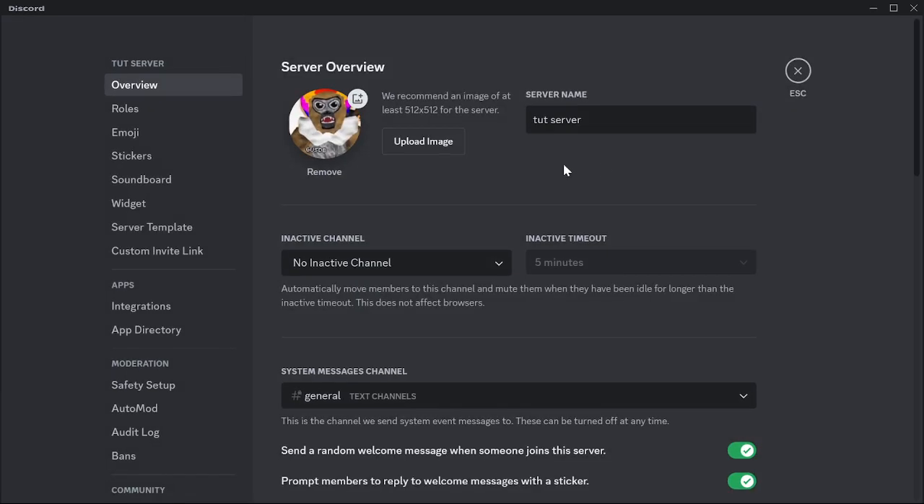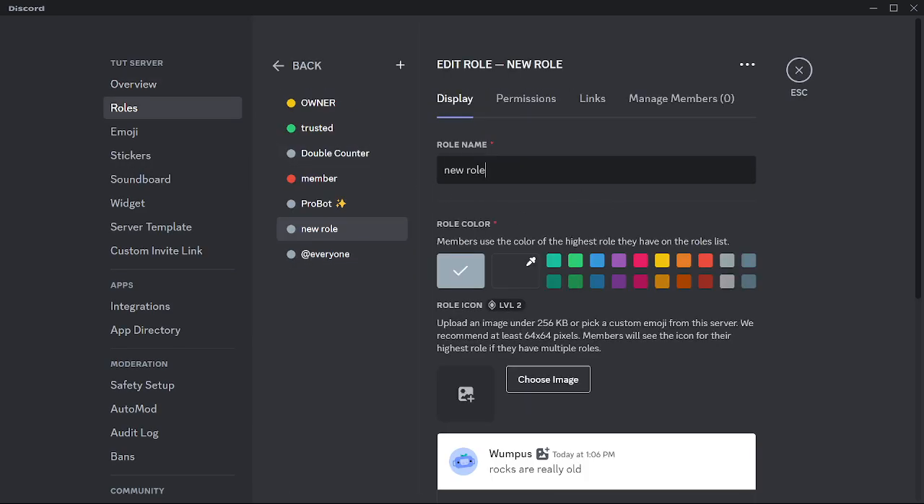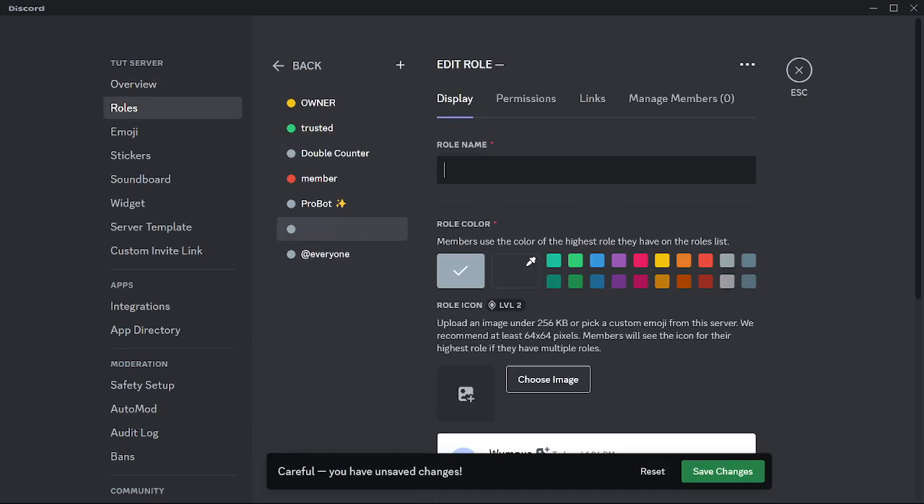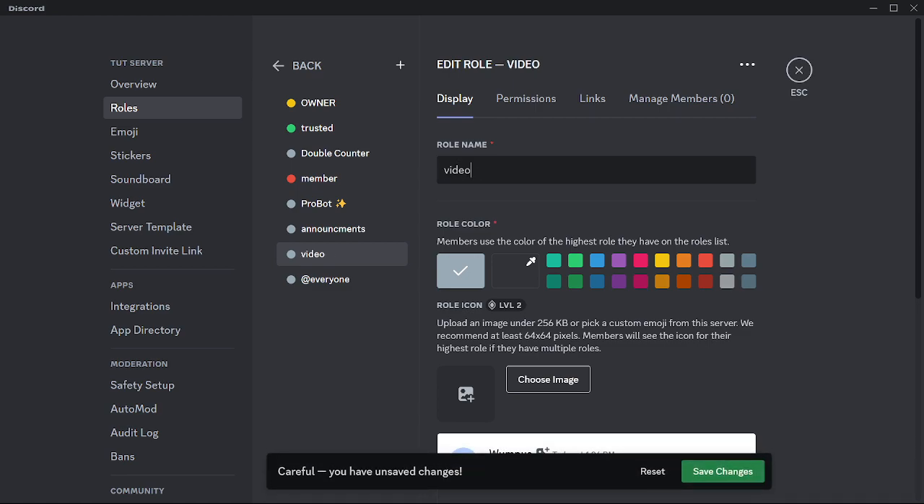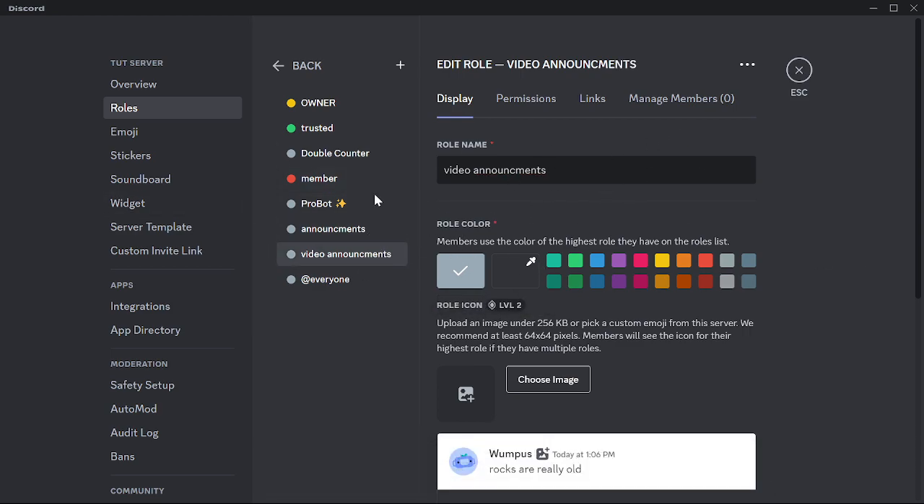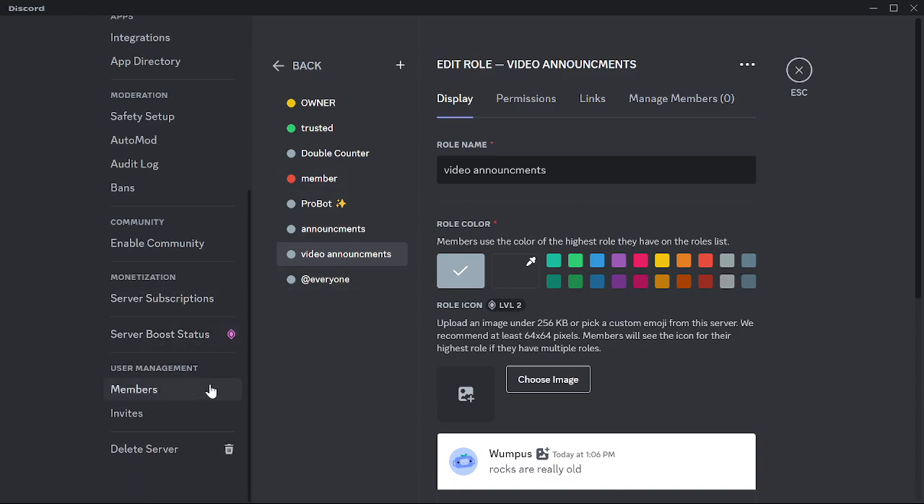Go to the server settings, make a role, and call it announcements. Just keep it like this. Save it. Make another one and call it video announcements. You don't have to only call it that, you can name it whatever your announcements are going to be. I'm just going to make two.